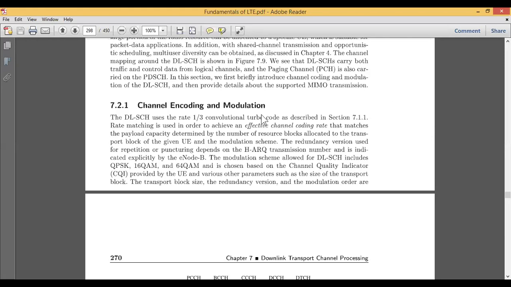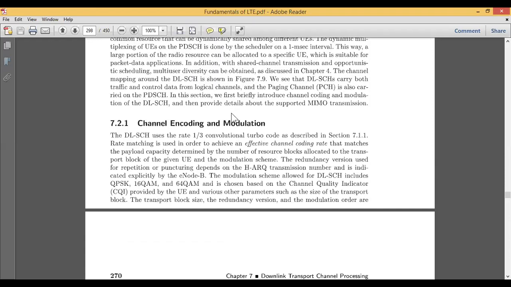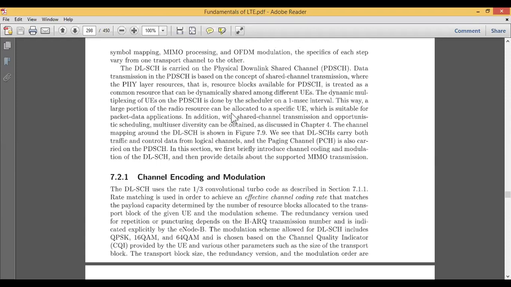Now we will see one by one how this can be done with respect to encoding and modulation. Once you decide whether the data has to be transmitted over the transport channel or the physical layer, making use of all these additional facilities on shared channels, now when it comes to the encoding and modulation, what type of modulation you want to make use of, what type of channel coding you should do.